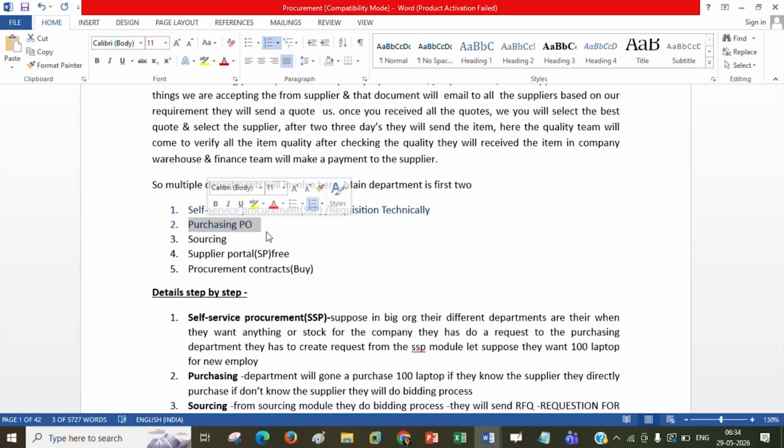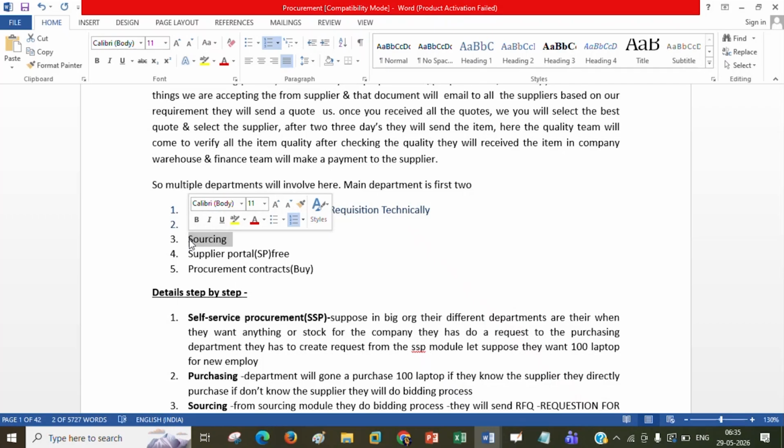They will not take care of the requisition and all. Got it? Because requisition and all come under the sourcing part. Generally they mention this same thing in our P2P cycle, right? Quotation, RFQ, requisition, purchase order. This is the end-to-end cycle.